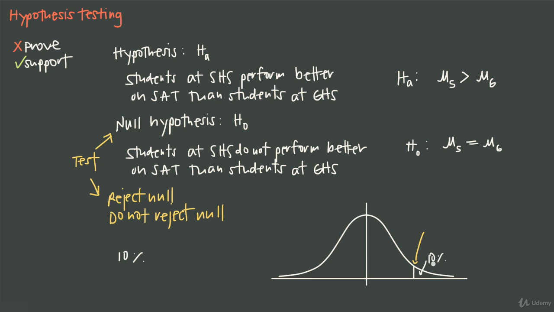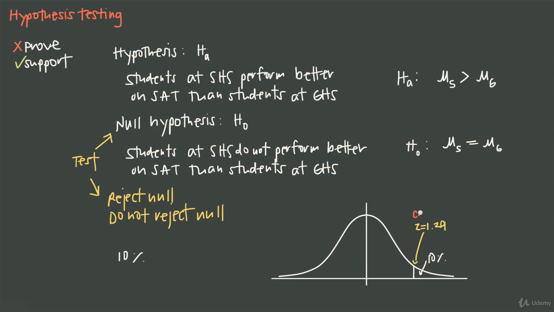Keep in mind that if this is 10%, then all the area to the left of this line here is 90%. So we could look in a z-table, look in the body of the table for 90% or 0.9000, and if we look for that value, we find a z-score of approximately 1.29. So a z-score of 1.29. That tells us that to be above 90% or in the top 10%, we need a z-score of 1.29.